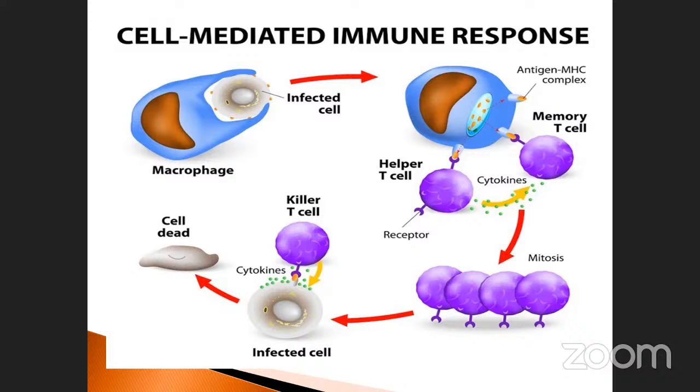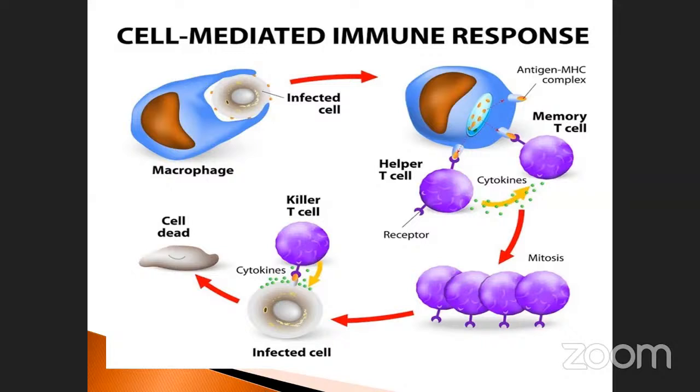That's why it is called cell mediated. In between the two cells, which one is that? This one is a macrophage or infected cell. The infected cell, what may happen? Dead. How will it die? With the presence of the mediated cells. What are the mediated cells? See, the helper cell, killer cells, and memory cells.